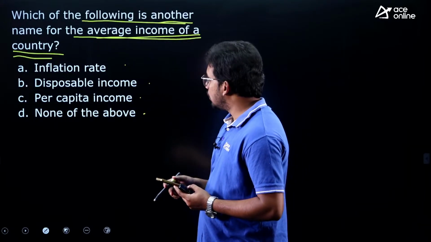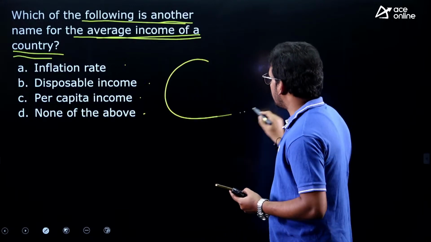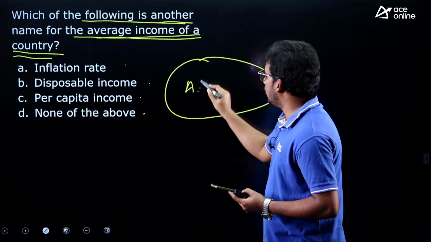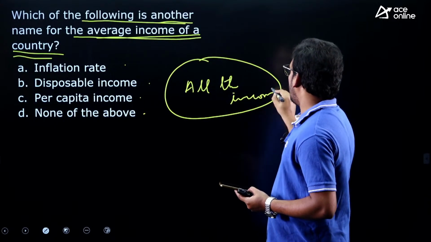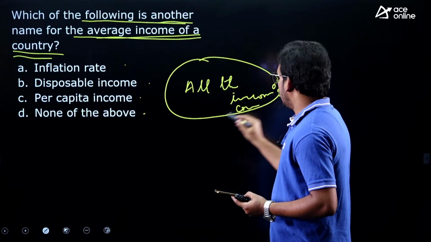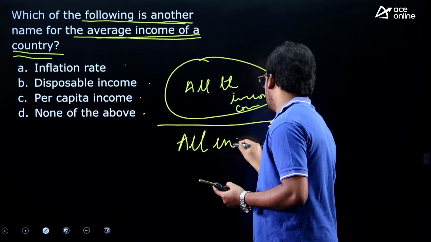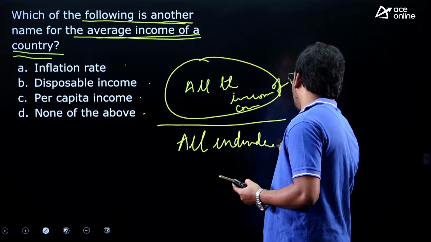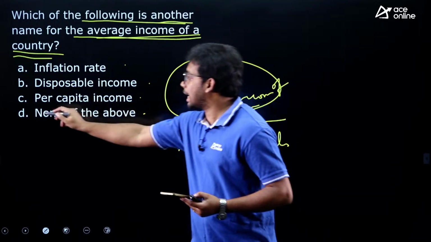So what is the answer? Average income of the country. See, average income of the country means all the income of a country divided by all the individuals. So that gives the per capita income.